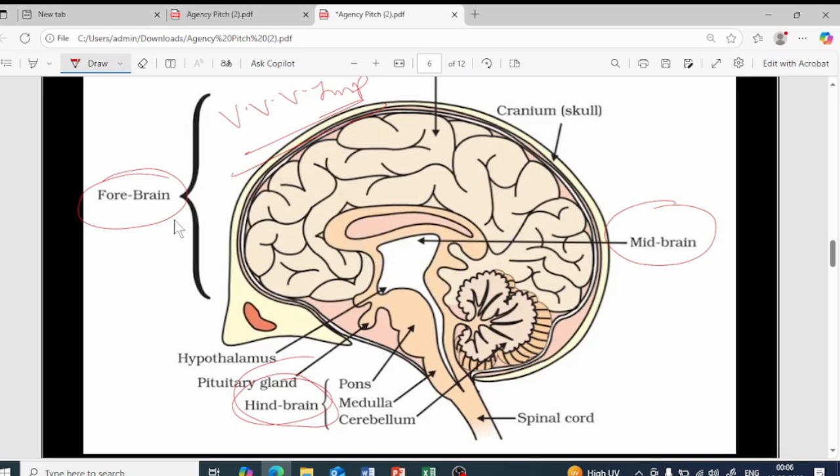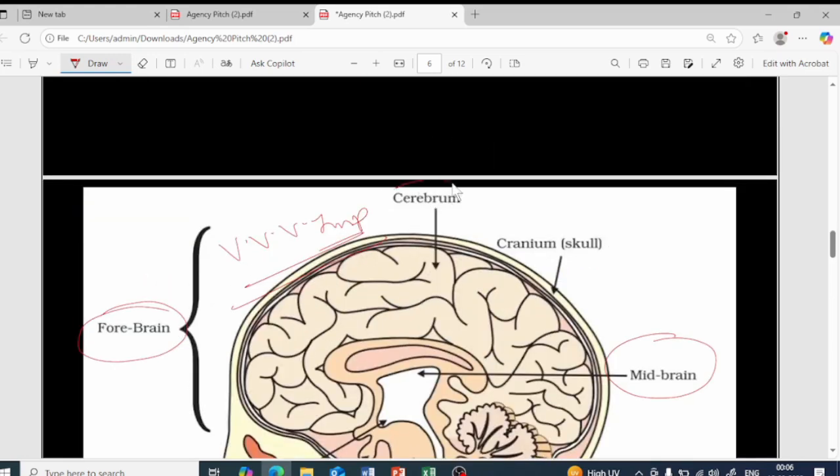Okay, so talking about the forebrain, the forebrain has this part. Can you see over here? So this is the largest part of the brain, isn't it? This is the largest part of the brain, and we call it the cerebrum. What do we call it? Cerebrum.